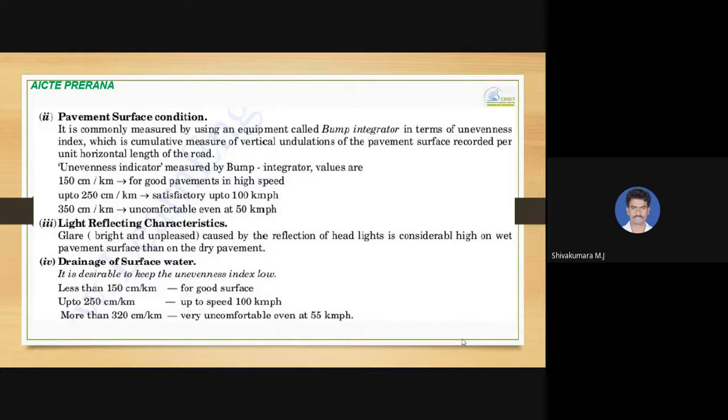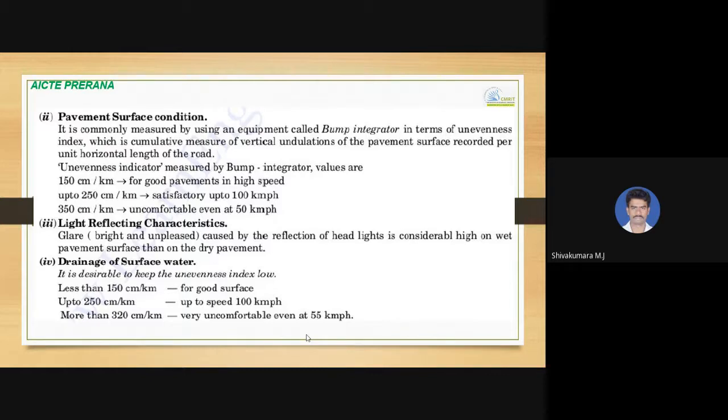And then the next characteristic, it is light reflecting characteristics. So glare caused by the reflection of headlights is considerably high on wet pavement surfaces, especially at night times. If the road surface color is black, visibility is very poor, and vehicles coming in the opposite direction, which causes the light glare, may lead to accident at night time.